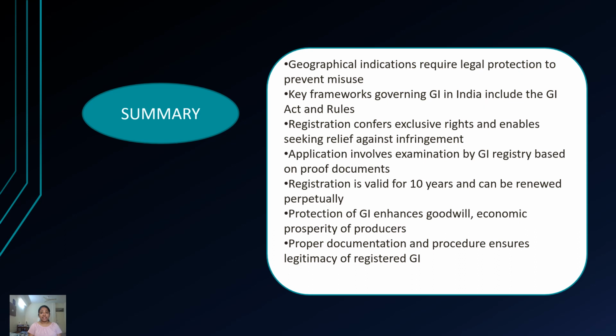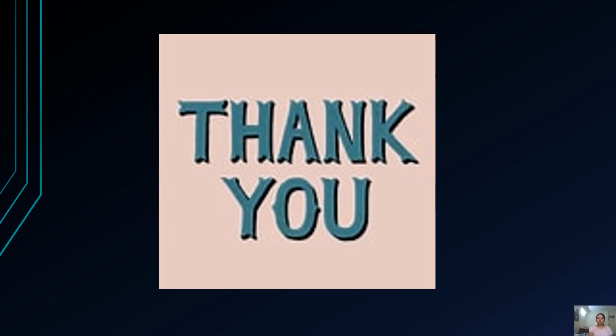GI registration provides legal safeguards against unauthorized use, rights granted to the registered proprietors, and prevents misrepresentation through the application process, which verifies validity and ownership. GI protection benefits producers by enhancing marketing value and it also helps to understand where the product has originated from. I hope everyone understood the importance of geographical indication.